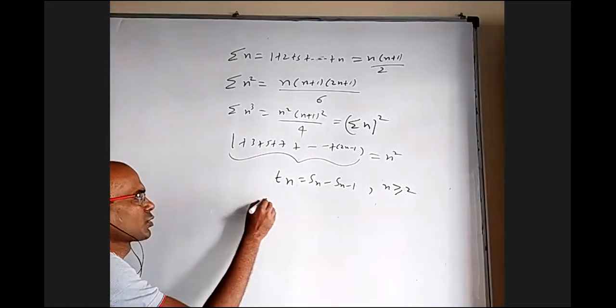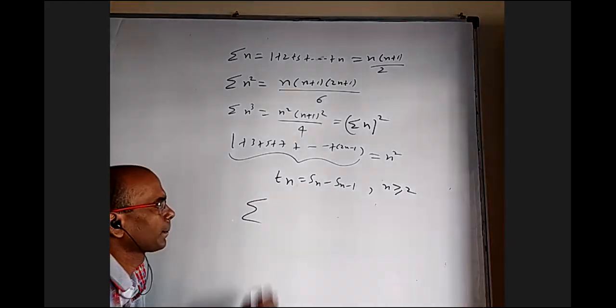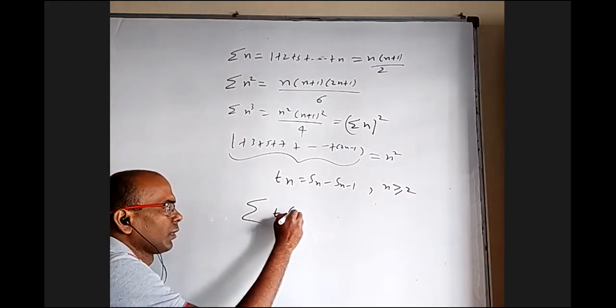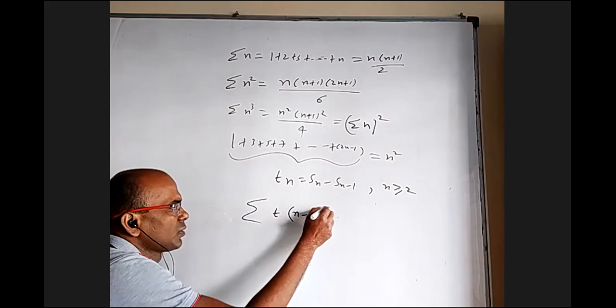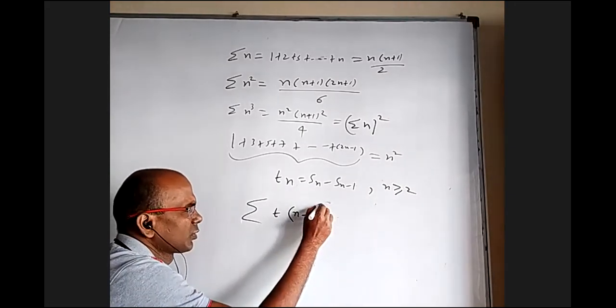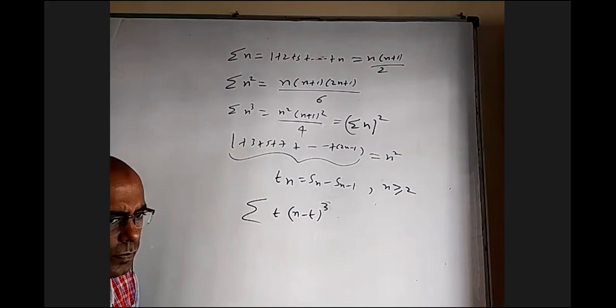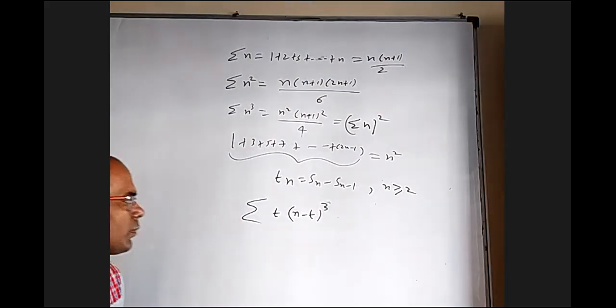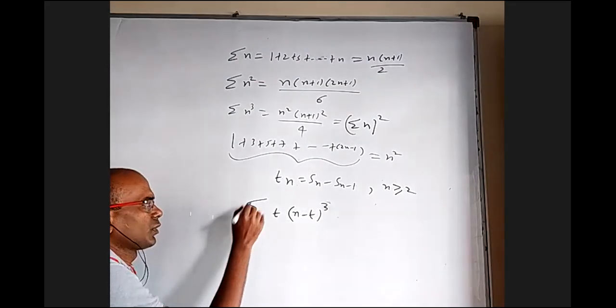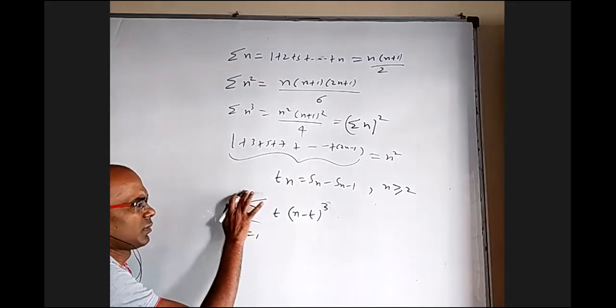Okay, let us say I have a question, sigma t into n minus t whole cube, let us say. Okay, let us say t equal to 1 to n minus 1 or something is the question.